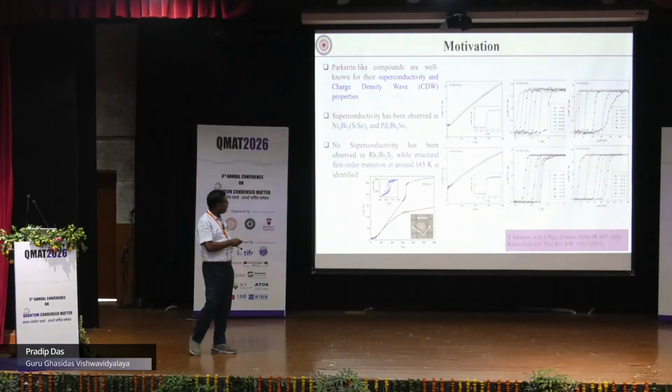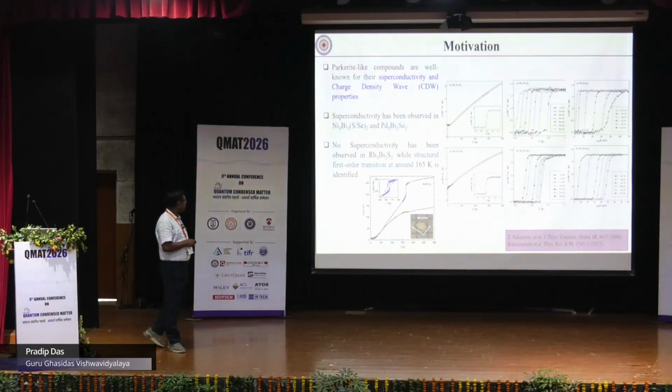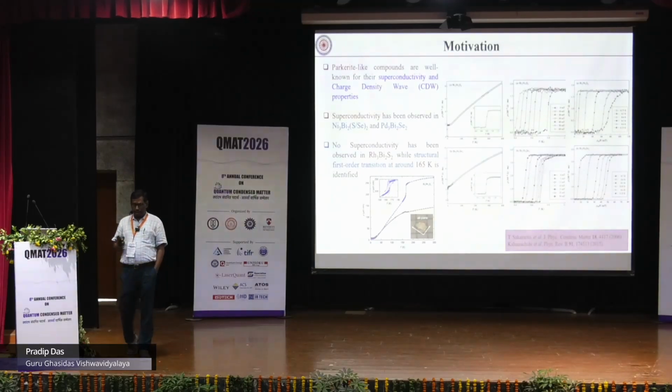These are resistivity versus temperature and resistivity versus field. In Rh3Bi2S2, we do not have any superconductivity, but at 165 K we have a first order structural transition, and also hysteresis in the resistivity data, which is somewhat like a CDW.